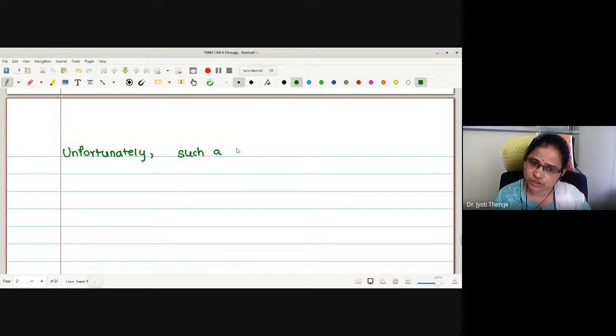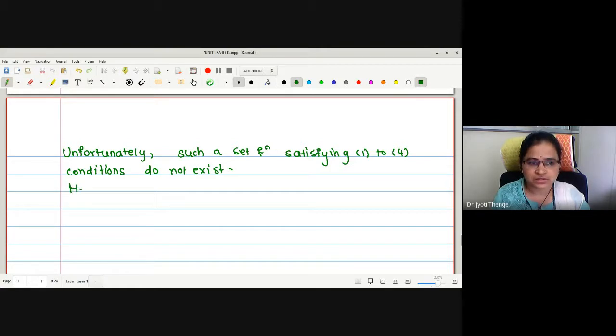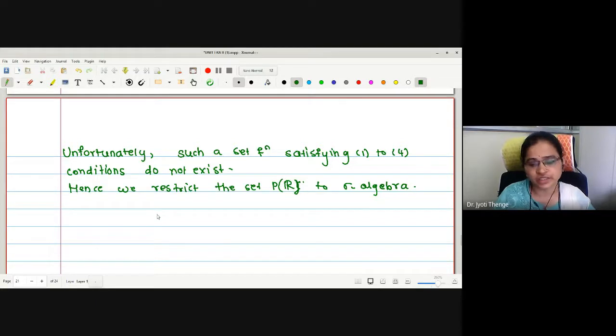Let me just write: unfortunately, such a set function satisfying all the 4 properties, conditions 1 to 4, does not exist. Hence, we restrict the power set of R to a sigma algebra. This means for all the sets of the sigma algebra, the conditions hold good.